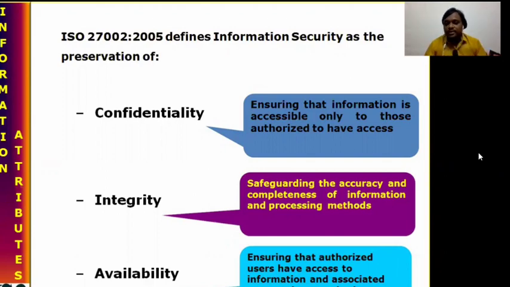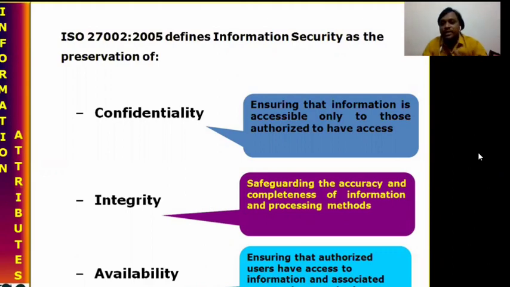And when it comes to integrity, another very important quality to provide security for our information, what do we mean by integrity? Changing, making corrections, or deleting data will be provided in terms of integrity.